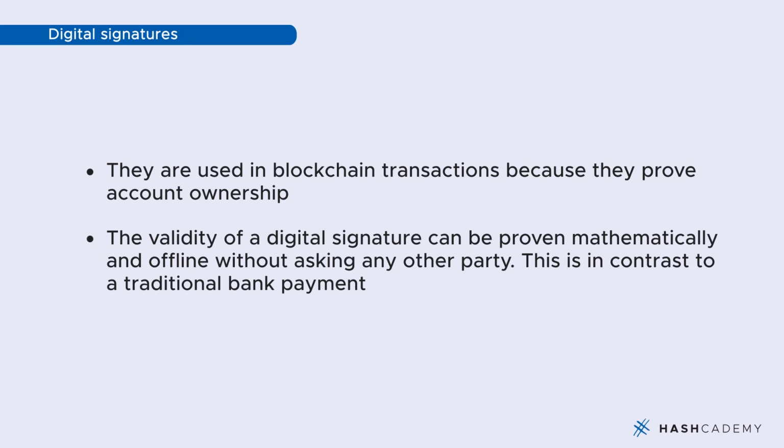If you think back to our previous lesson, this is in contrast to a traditional bank payment. In a bank transfer, you first authenticate yourself by logging into the bank's website or showing your bank ID to the bank teller. Once the bank believes you are the account holder, the bank will execute your instructions on your behalf. In a blockchain system, where there is no central third party to provide or maintain accounts for you, your digital signatures are the critical piece of evidence that entitles you to make transactions.